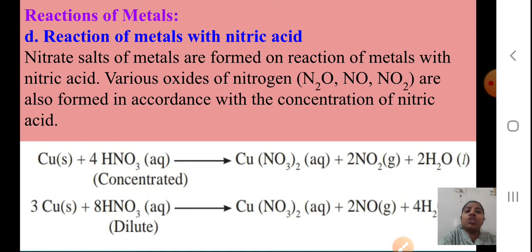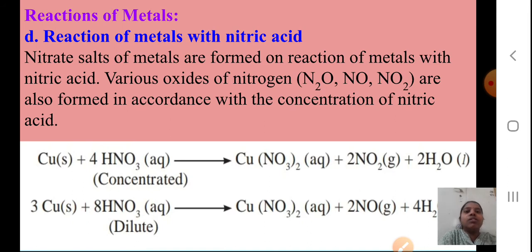So how concentrated the acid is, that will be deciding the formation of the various oxides of nitrogen. You can see here, if you take copper, Cu in solid state, plus 4HNO3 concentrated, you get Cu(NO3)2 plus 2NO2 plus 2H2O.